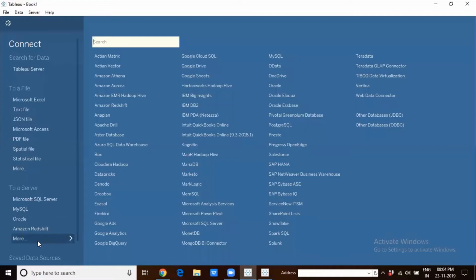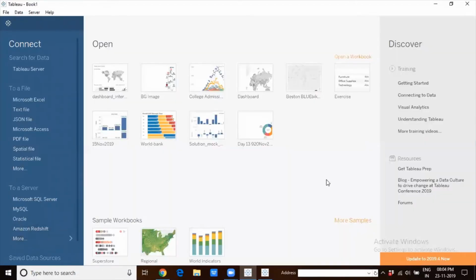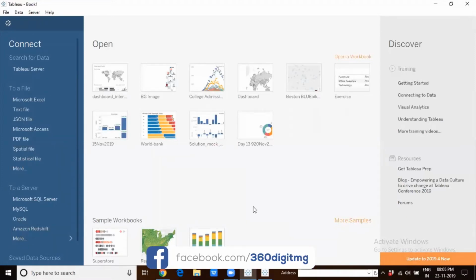And a few connectors have been added. One prominent connector that you will see is Databricks. So we can now get connected to data coming from a data source named Databricks. This is, I think, the only connector introduced in the version of 2019.3. Now I cannot call it the latest version anymore because the latest is 2019.4. All right, so that is another thing that you will notice.